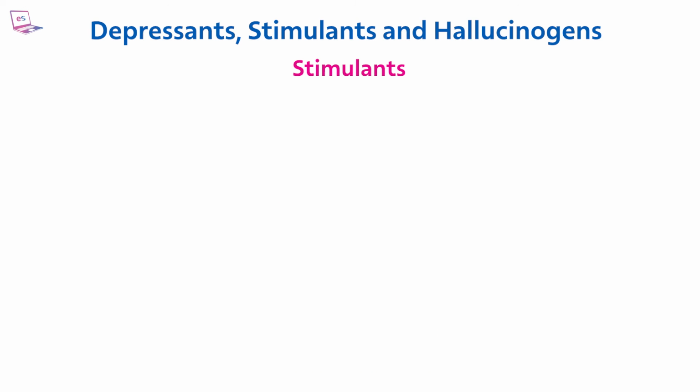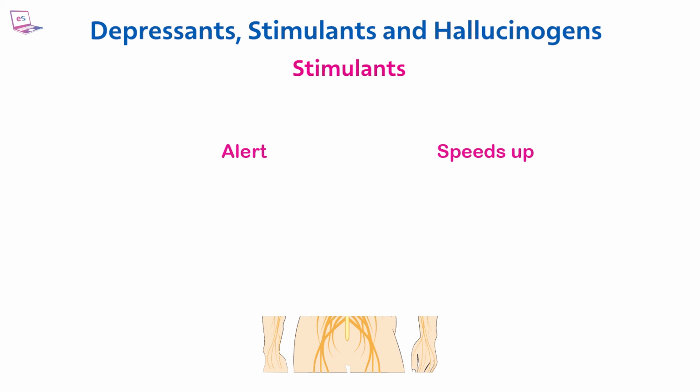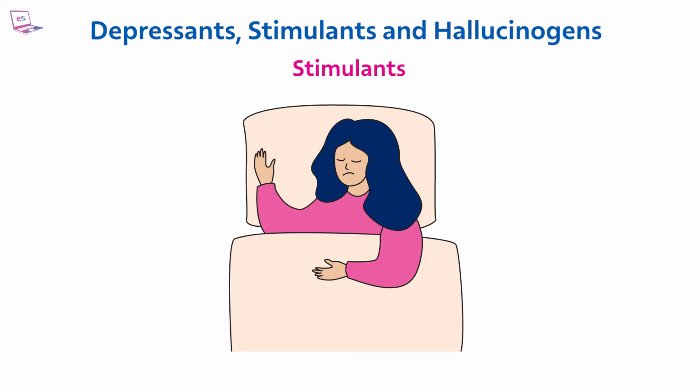Caffeine is a stimulant found in coffee and tea. Though it makes you more alert and speeds up your nervous system, overconsumption might affect your sleep.